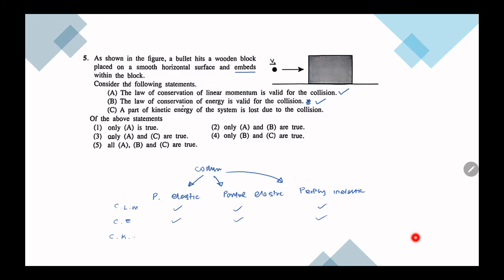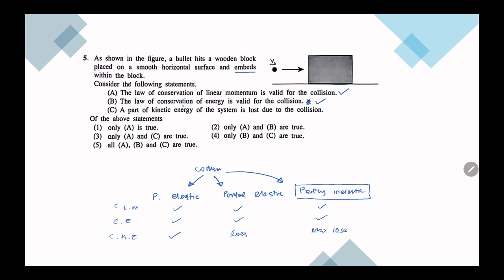Conservation of kinetic energy: if it is perfectly elastic, it is conserved. If it is partially elastic, there is a loss. If it is perfectly inelastic, then we have the maximum loss. So here, how do we identify perfectly inelastic?